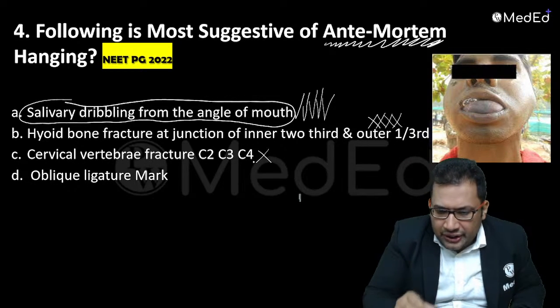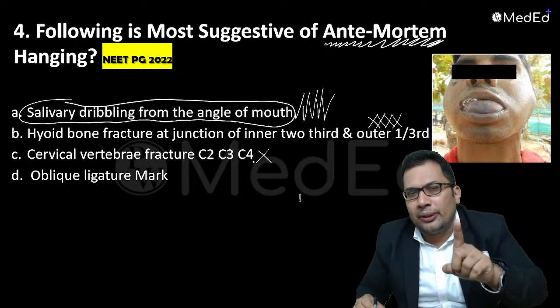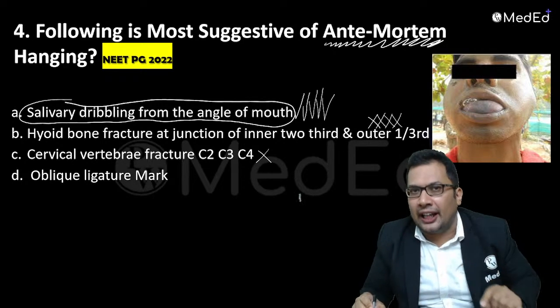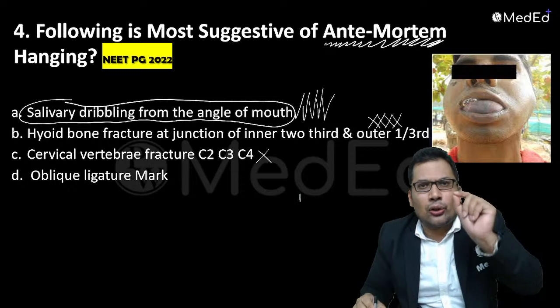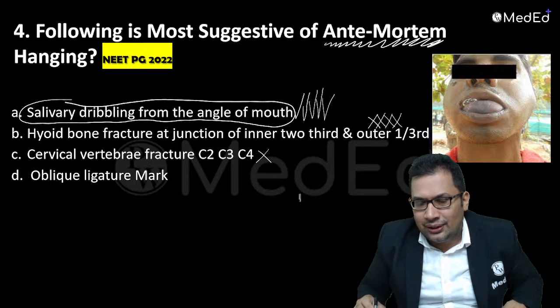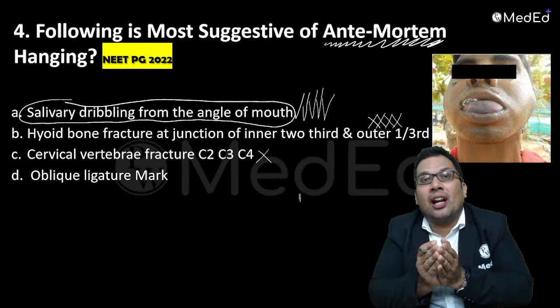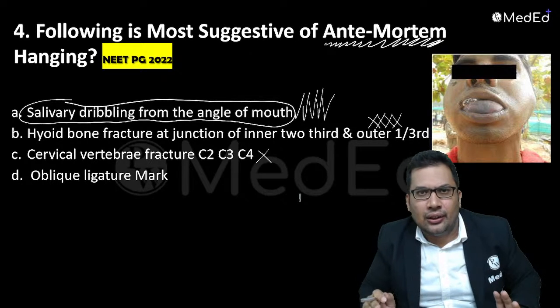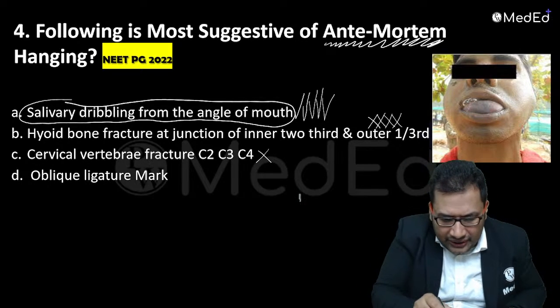Cervical vertebra fracture is very common in judicial hanging. That is a cause of death in judicial hanging. It is also known as hangman fracture, a bilateral fracture of the pars interarticularis. That is seen in judicial hanging. So C is not the answer.